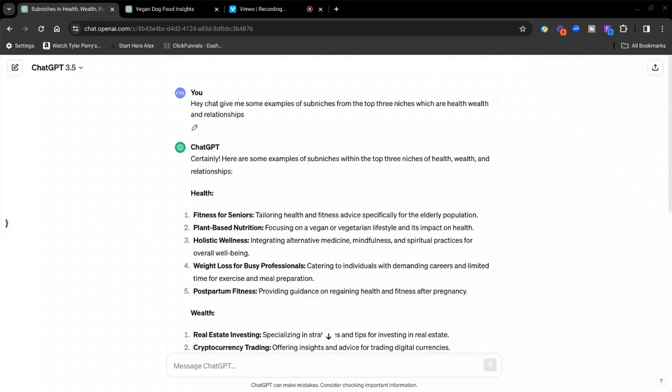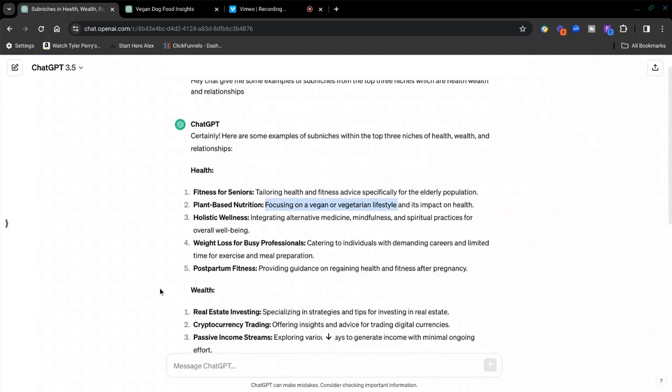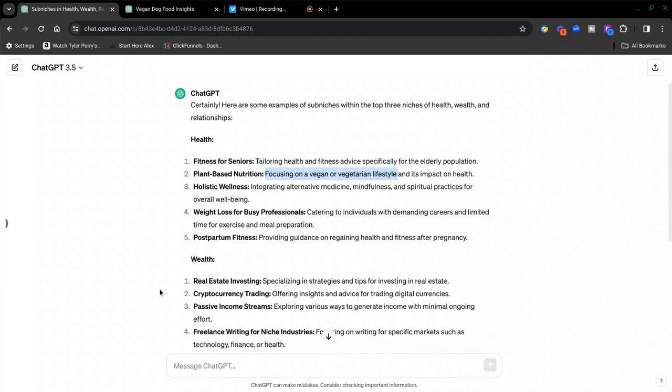The reason why you want to pick sub niches of these top niches is because you want to become a big fish in a small pond. And this is what it gave me. For health, you can get a sub niche, fitness for seniors, right? Or you could do plant-based nutrition, focusing on vegan and vegetarian lifestyle. We're going to come back to that one. We can do weight loss for busy professionals, or postpartum fitness for people that have just had a baby. That's niching down and reaching a specific audience. You don't want to be too broad.